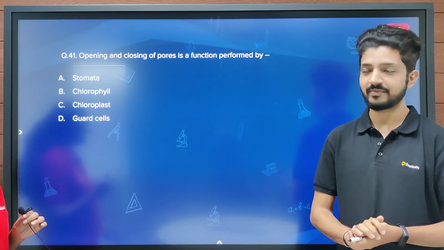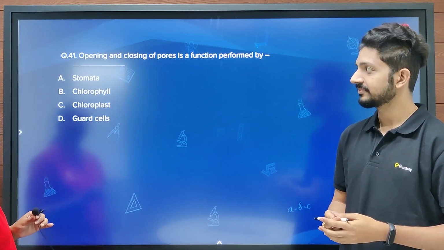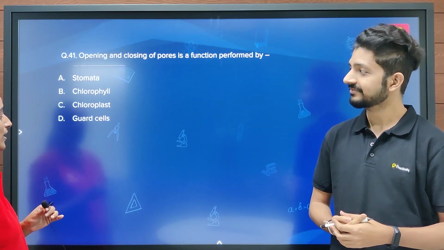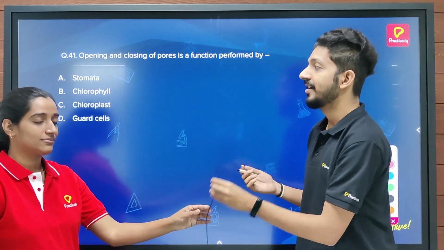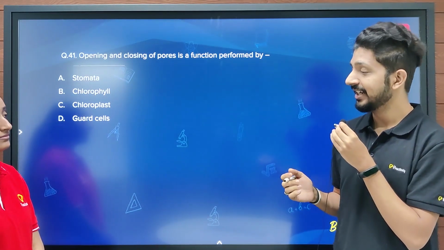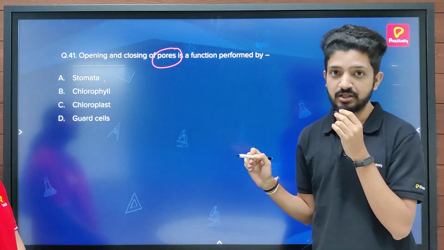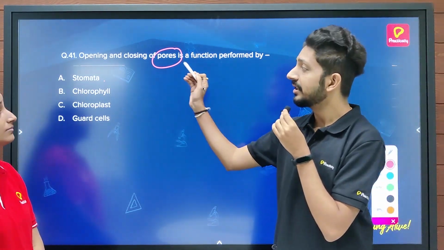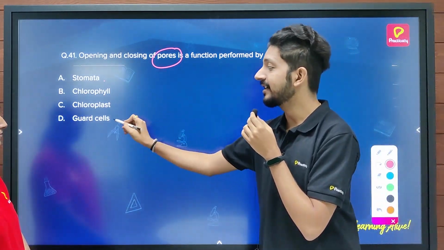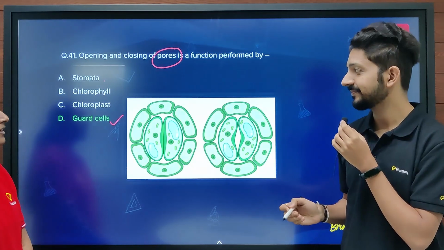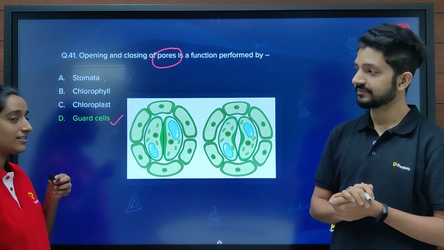The first question is: opening and closing of pores is a function performed by, and the options are stomata, chlorophyll, chloroplast, guard cells. I think the answer should be stomata. Well, we need to read the options carefully. Stomata themselves are the pores mentioned in the question, so stomata can't be the correct answer. Neither can chlorophyll and chloroplast, since they are photosynthetic pigments. Hence, the correct answer is guard cells. And these are the guard cells. But why are they doing that, sir?